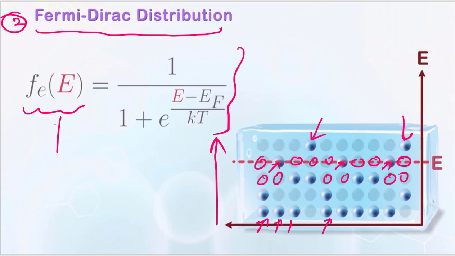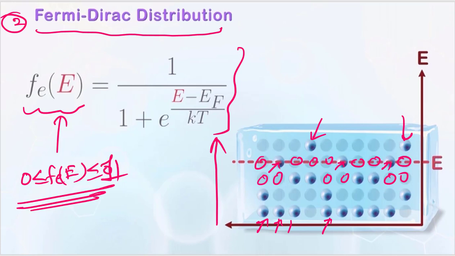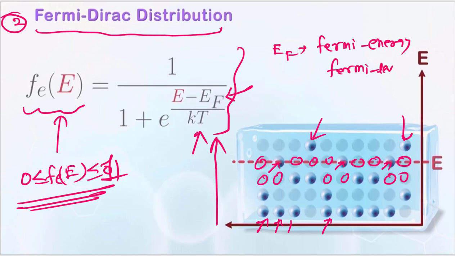So this f of E will be the probability. Probability is between 0 and 1, and it depends on the temperature. Just remember temperature, and this is the EF. EF we call the Fermi energy, or the Fermi level. The definition of this Fermi level we will look at in the next slide, but for now just remember this is the reference energy with respect to which we are calculating this E minus EF.